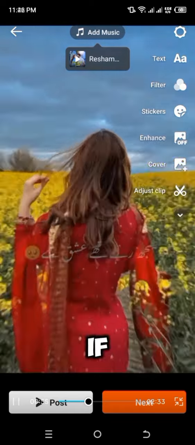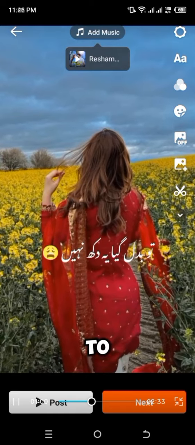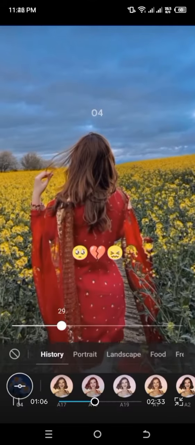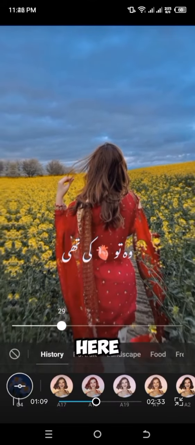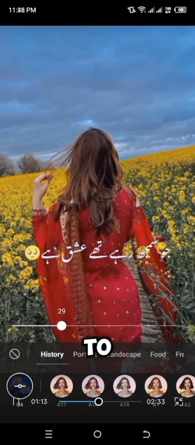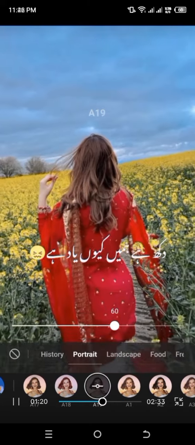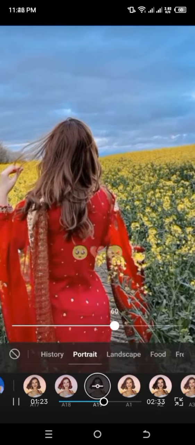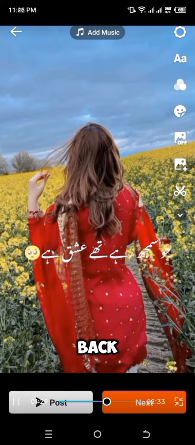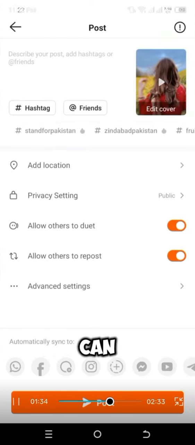After that, if you want to apply a filter on the video, then you have to click on filters. Here are some filters. You can choose any one. I have chosen this. And then apply. And then go back and click on next. After that, you can see an interface like this.